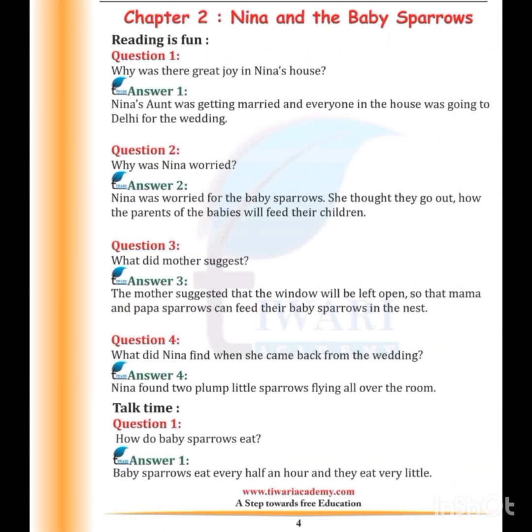Now this one is the next one. Why was there great joy in Nina's house? Nina's aunt was getting married and everyone in the house was going to Delhi for the wedding. Why was Nina worried? Nina was worried for the baby sparrows.